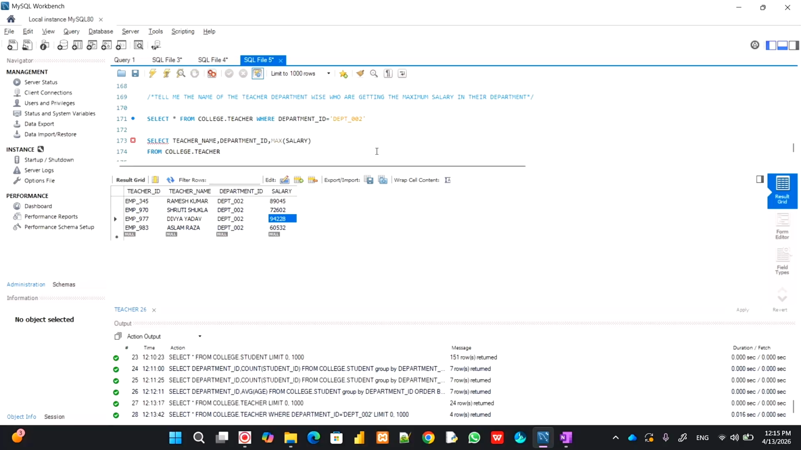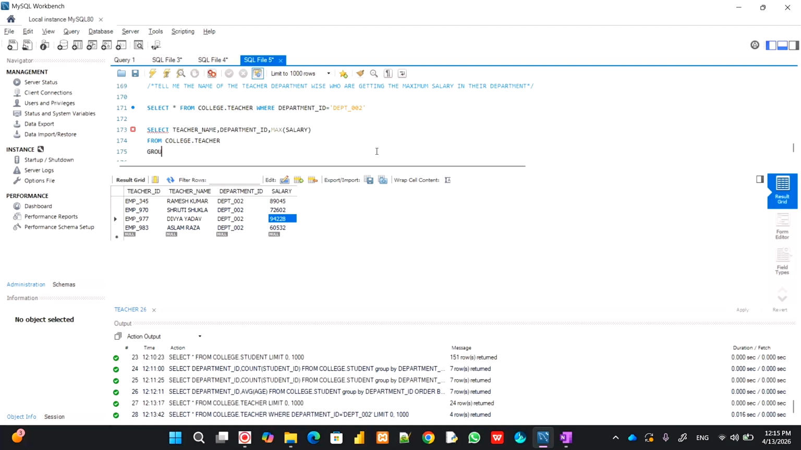Okay, from teacher, group by teacher_name and department ID. Remember I told you, whatever is not in the mathematical function, everything you have to put into the group by. Just think about it, pause it for 5 minutes, just draw it out, what it will do if I don't give the teacher name.